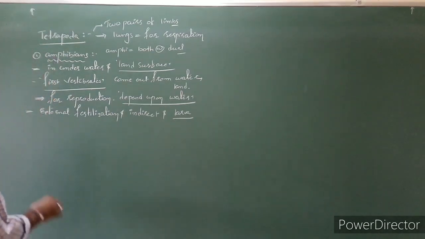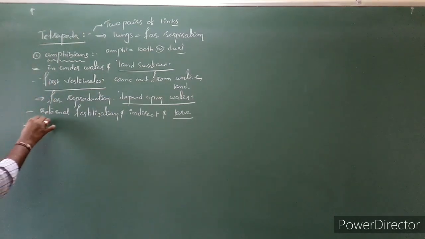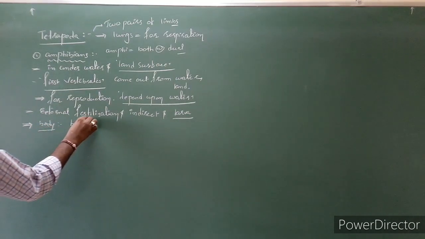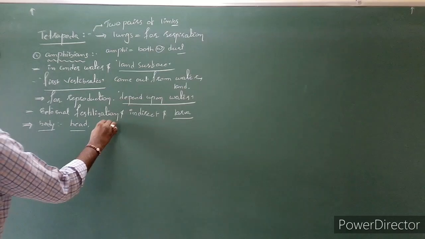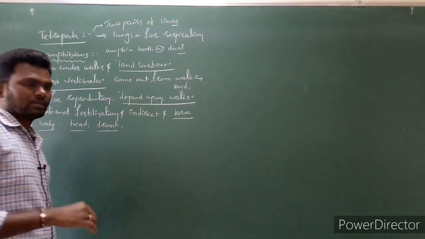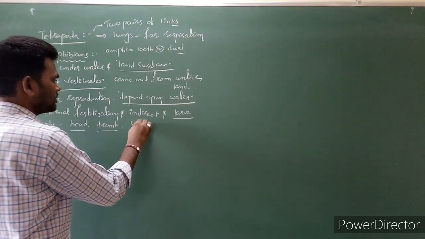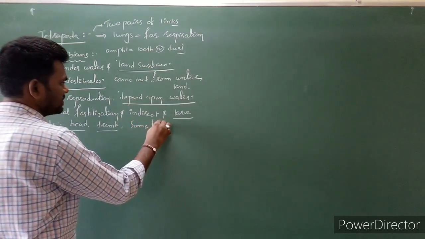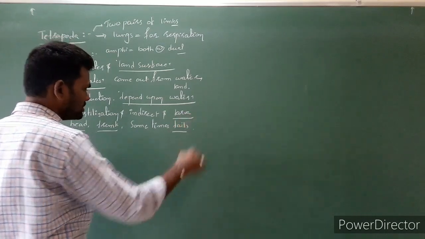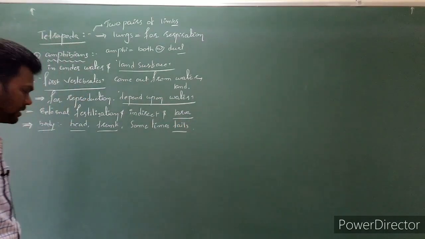Clear? Next, amphibians, the body is head and trunk, and here tail may be present or absent. Sometimes tail is present, or sometimes tail is absent also. Clear?